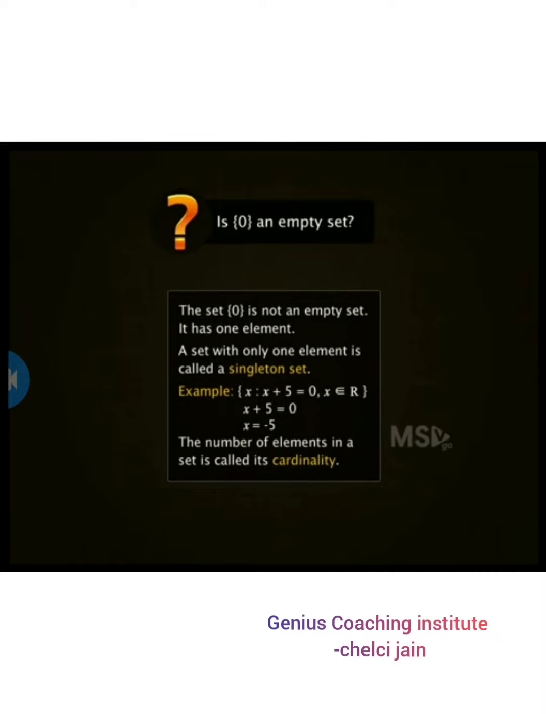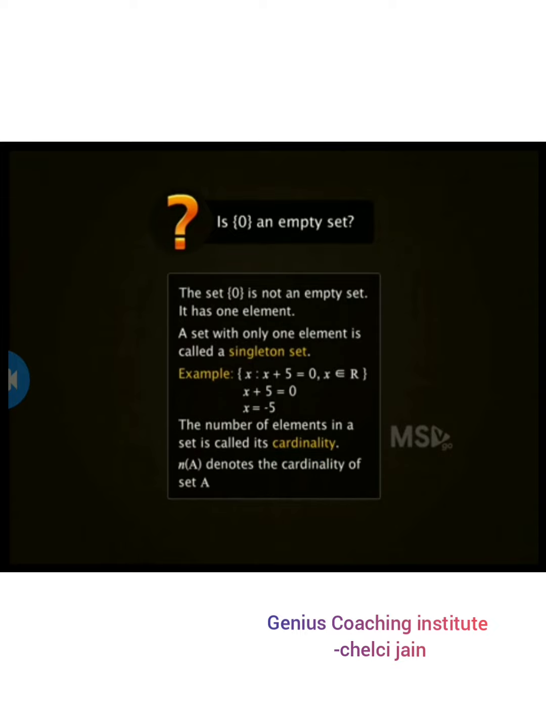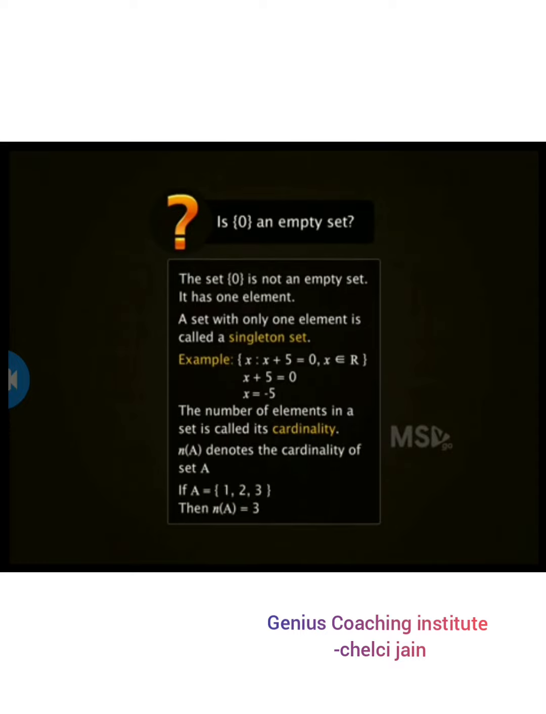The number of elements in a set is known as its cardinality. It is denoted by n, brackets, the name of the set. For example, n(A) denotes the cardinality of set A. For example, if A is a set with elements 1, 2, 3 in it, then its cardinality is 3.